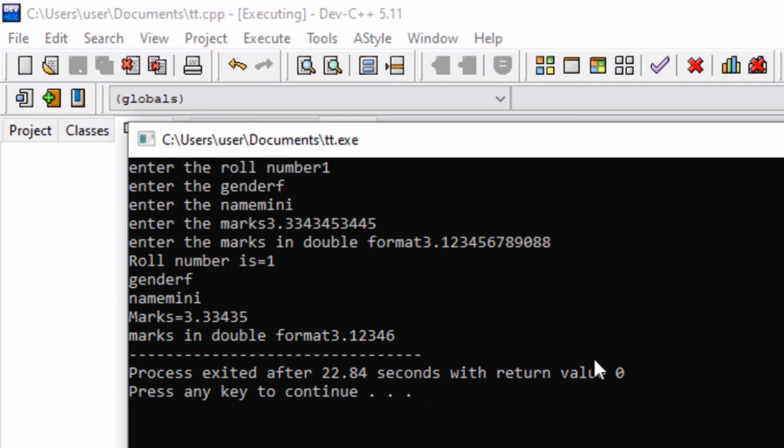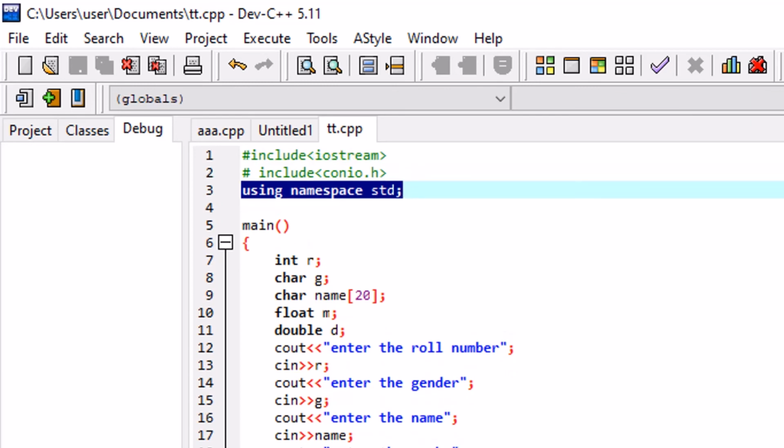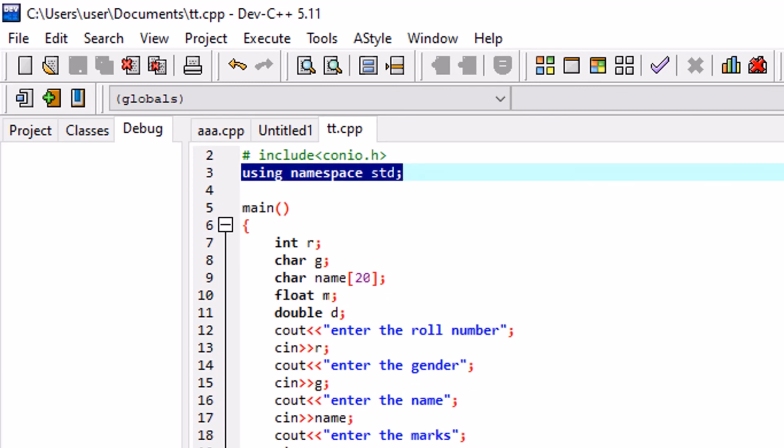So this is how we can use different data types together. When you make a big program, it's very difficult to define each data type and to clear our concept for each data type. It's better to practice. For that, you make a small program for different data types, and then you go for the big programs or projects, isn't it? Hope this lecture is clear to you about the data types, and you will learn a lot of data types from this. You will make your programs, and we will meet in our next lecture related to C++.